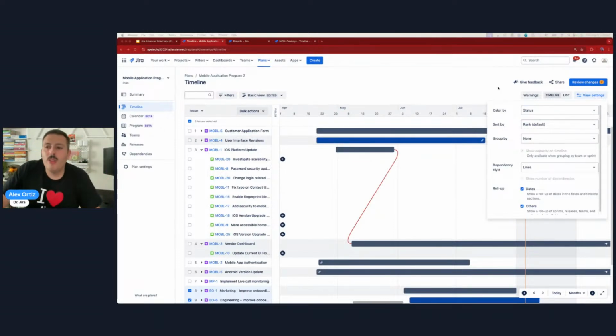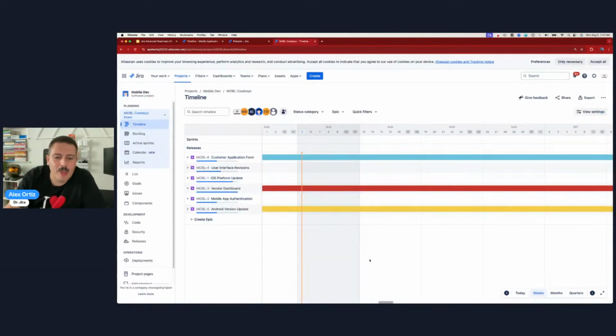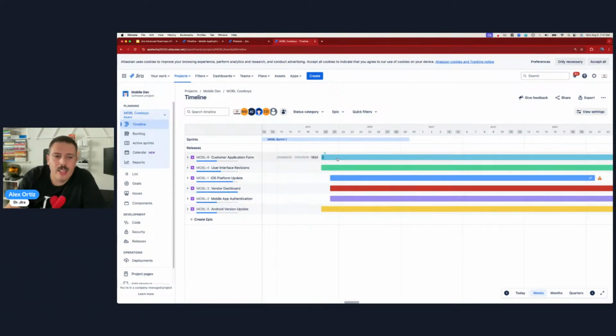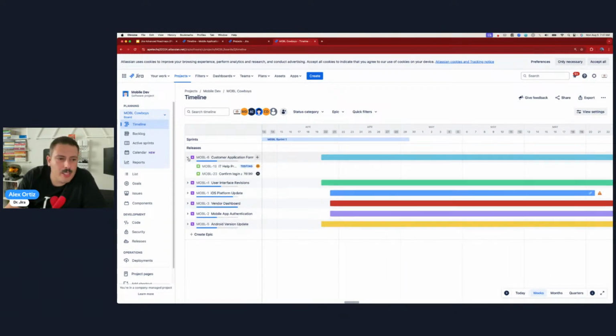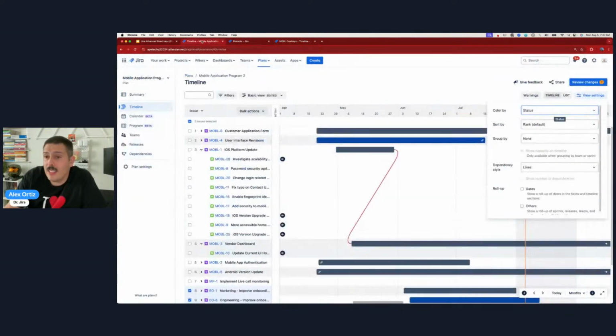All right. So the view settings. A couple of things I want you to know. I'm going to turn these off. Okay. Number one, color by. If you remember how this basic timeline is pretty colorful? See how it's all colorful here? The colors here are, I'm assuming, dictated by the color of the epic, which, yes, it is. See how the color of the epic is this teal baby blue? That'll control this one. That's all you get there.